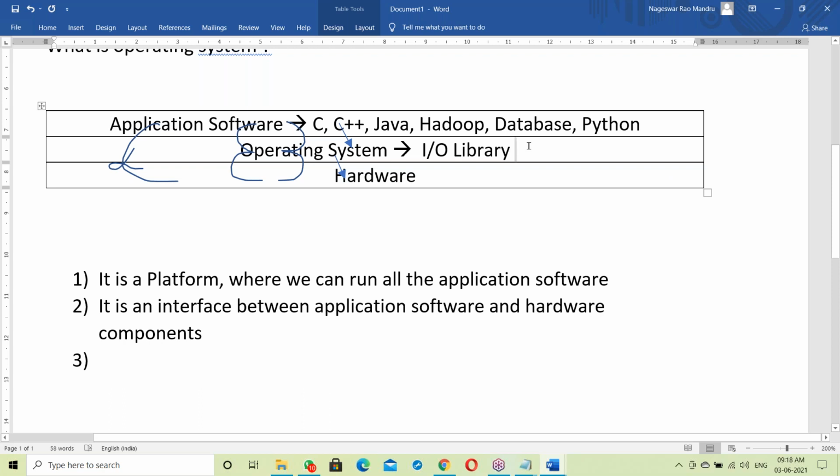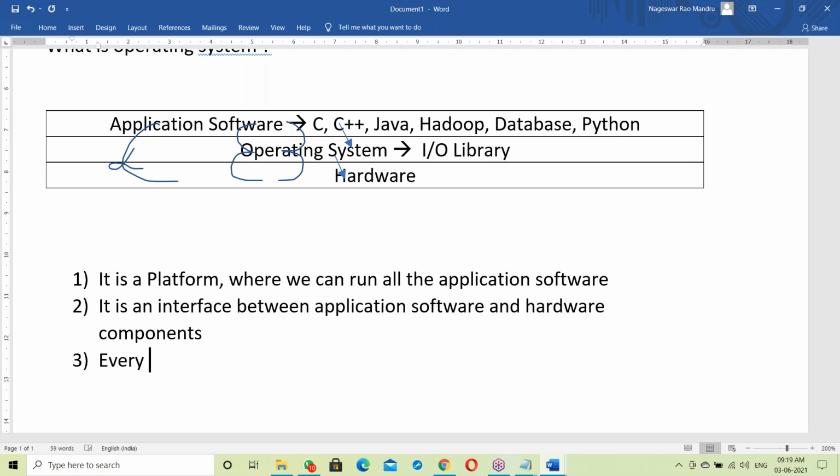See, almost all operating systems were developed in C language. Windows, Unix, Linux, Mac OS, Solaris, like this, many operating systems, every one developed in C language only. That OS contains some library, and that library consists of C language functions, input output functions. Every OS has its own library, like the IO library, to communicate between application software and hardware components.